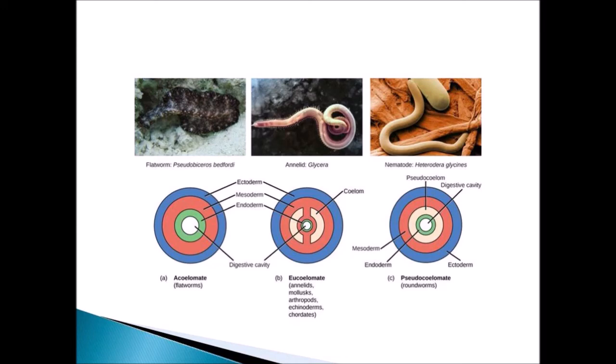You can find the difference of the presence of coelom, the absence of coelom and the false coelom. Based on the presence of coeloms, it has been divided into three types.